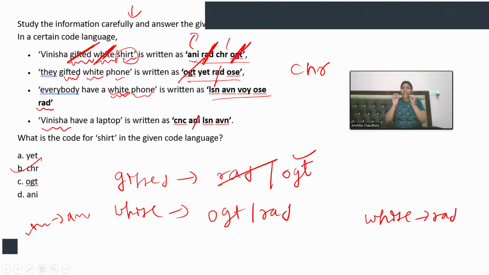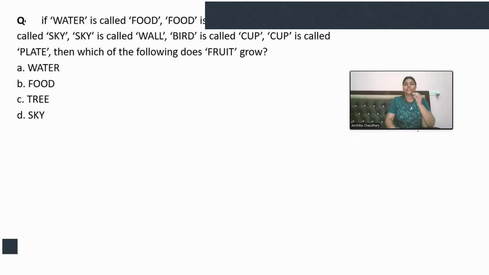This is how, by identifying what is common in each sentence and figuring out all the things, you can mark the answer. At some point I was confused because I forgot to check this. I missed it somehow, but as soon as I looked into it, I got every idea, and the question was pretty simple. So you need to open your eyes and solve the question with complete attention. Okay, let's move on to the next question.